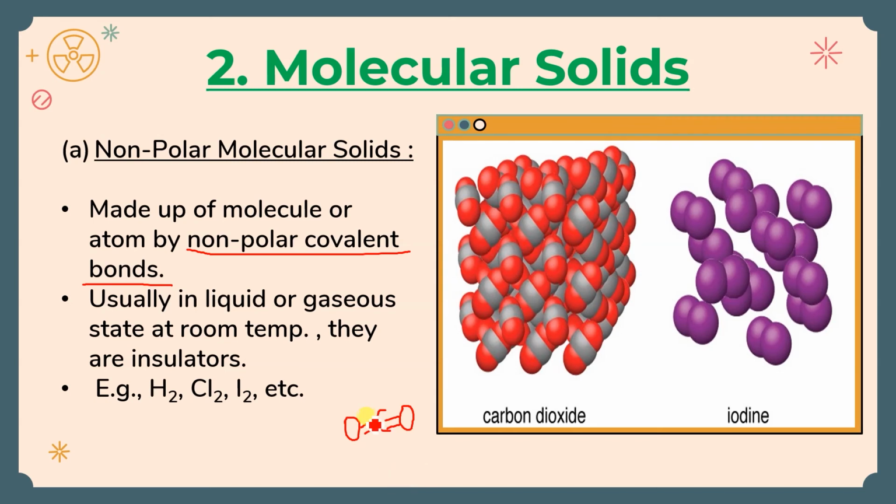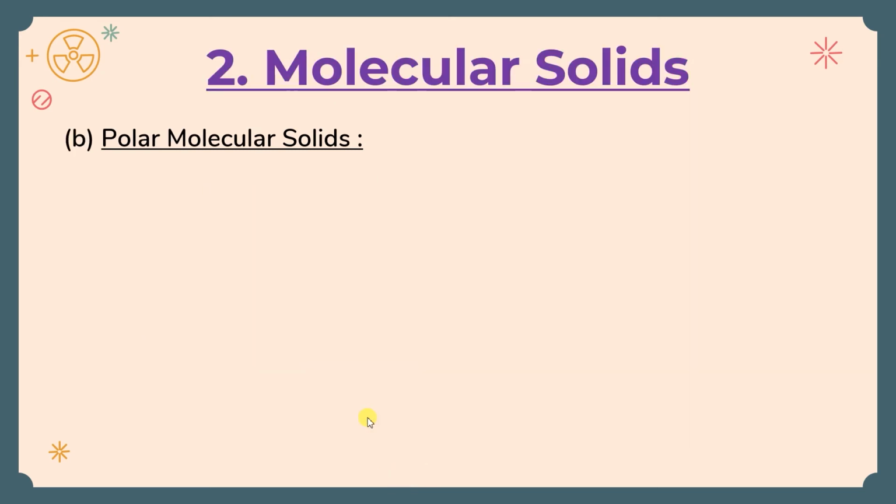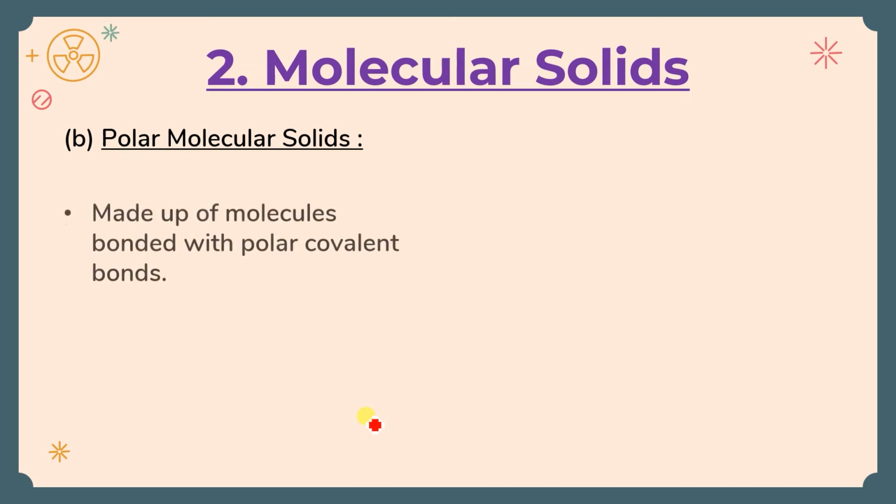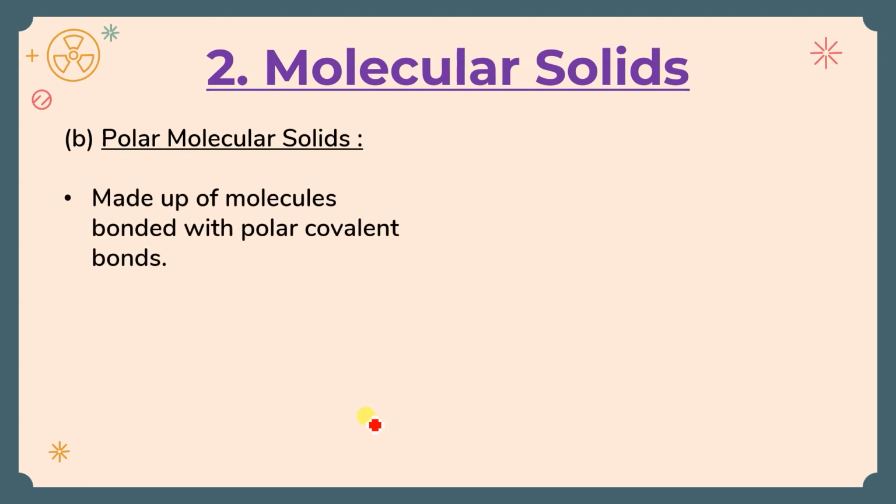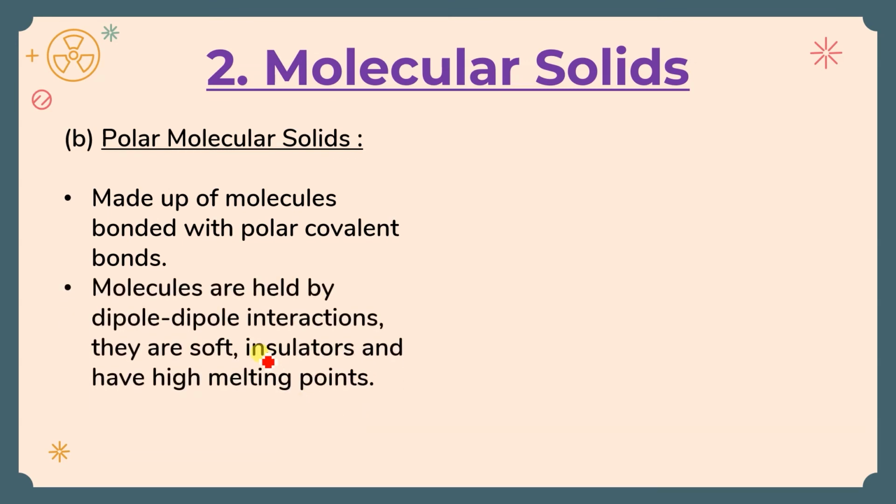Okay. Now the polar molecular solid. Polar molecular solid means the covalent bond will be there, but between two different atoms which differ in electronegativity. So it is made up of molecules bonded with polar covalent bonds. Molecules are held together by dipole interaction.